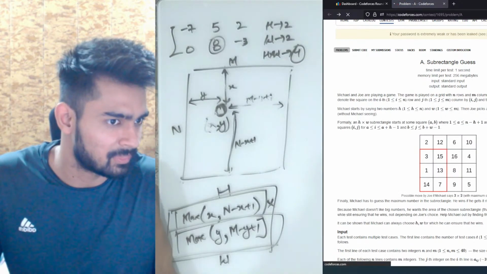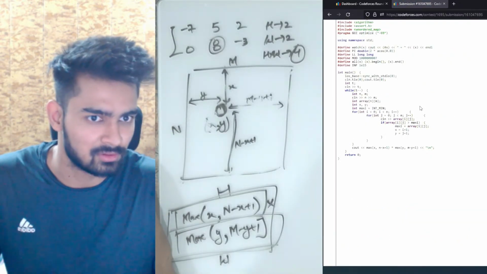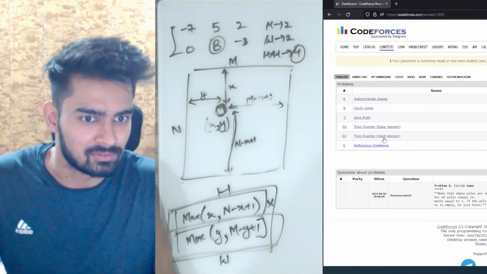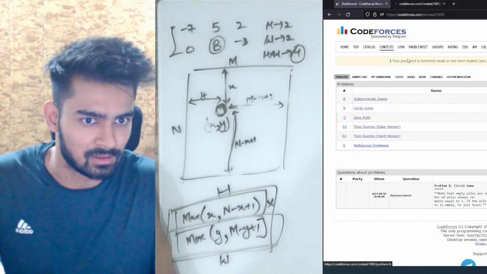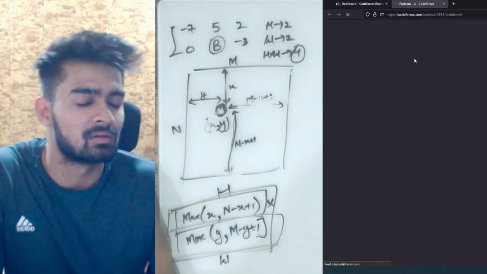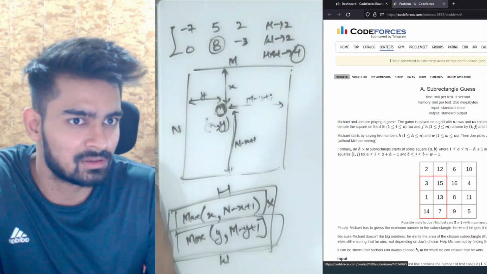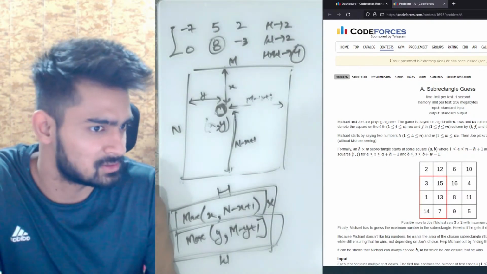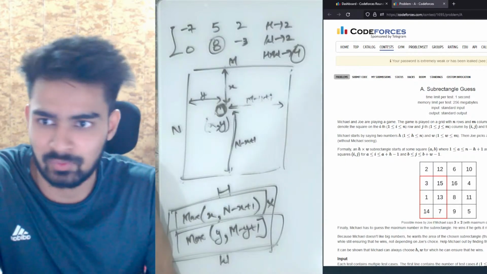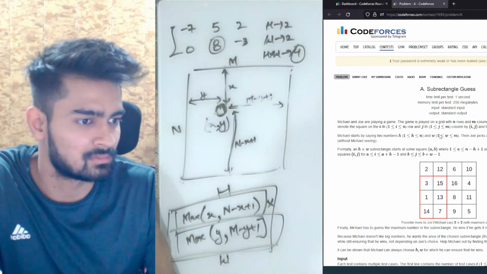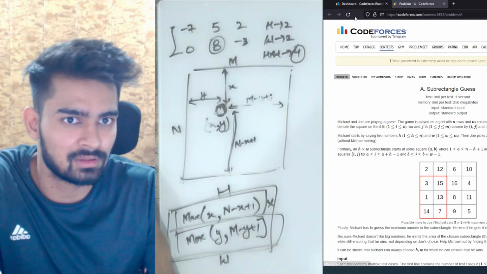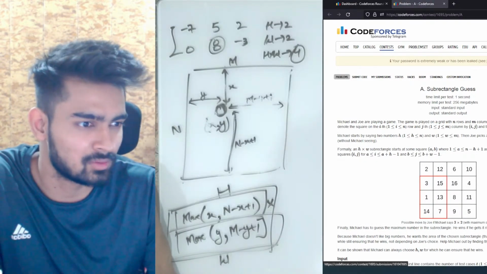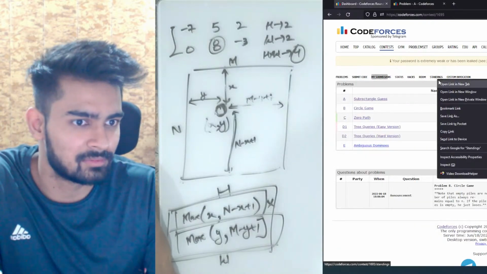What is happening? Why am I not able to view my solution? Let me close this link. Okay, let me open. Something weird is happening, I think. Every time I open the submission, it actually goes back to my problem page. Is this happening for someone else as well? There is some issue with Codeforces. I am not able to load myself.